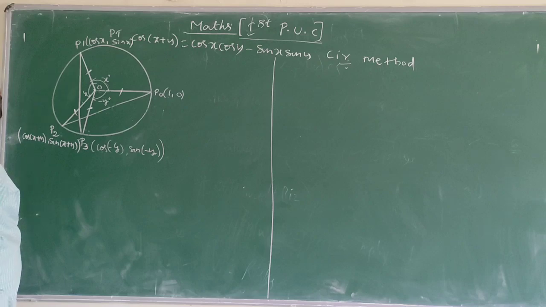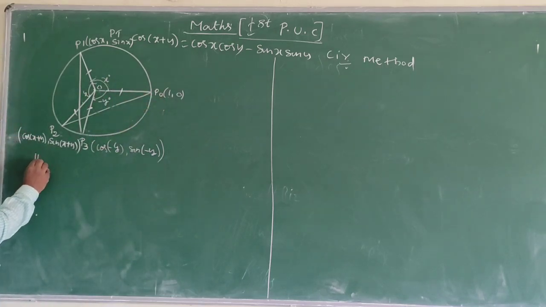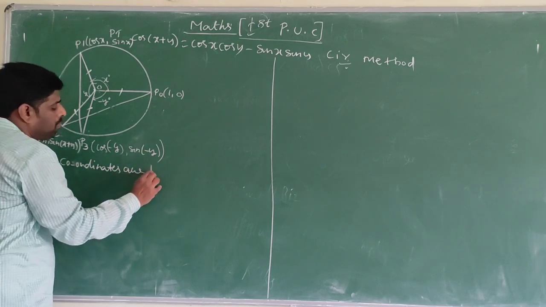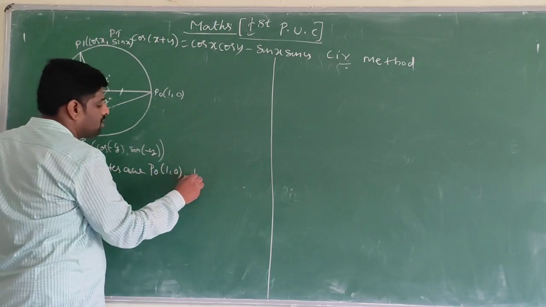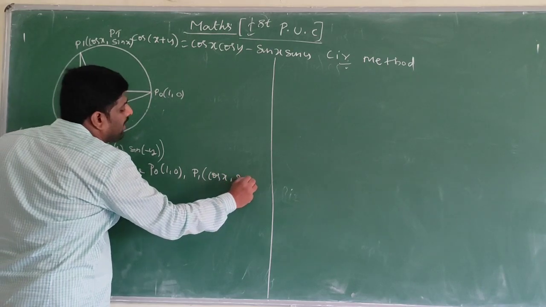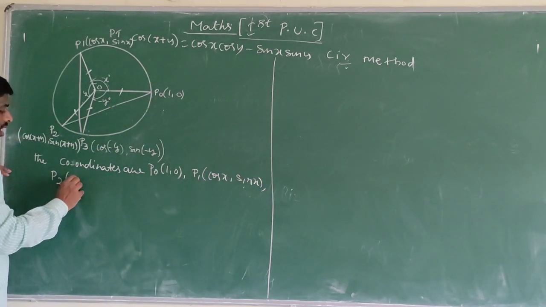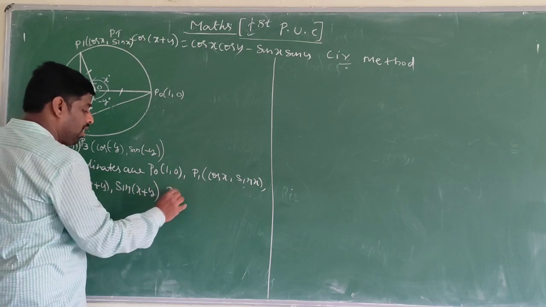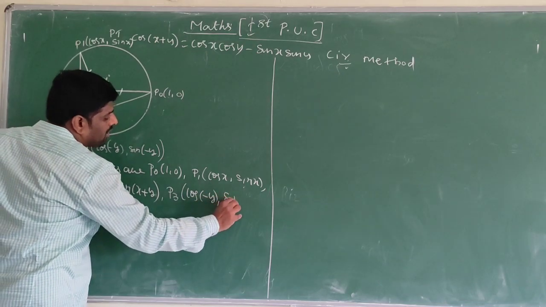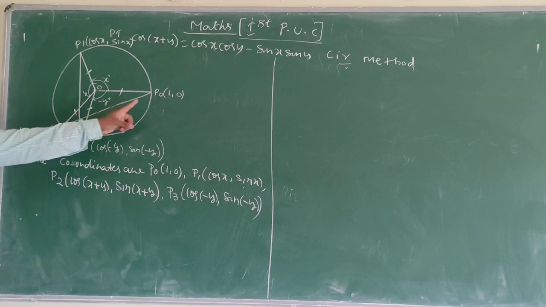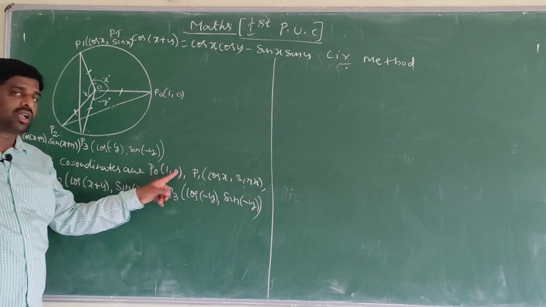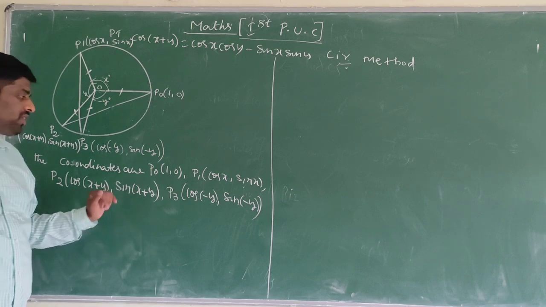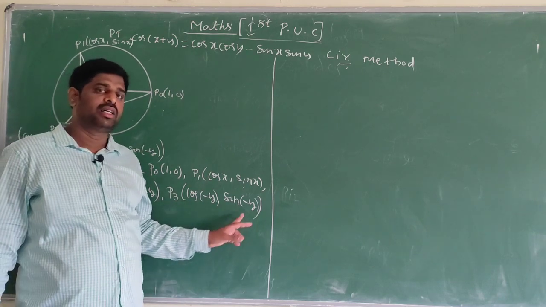Here the coordinates are: P0 is (1, 0), P1 is (cos x, sin x), P2 is (cos(x+y), sin(x+y)), and P3 is (cos(-y), sin(-y)). So consider the coordinates P0 (1, 0), P1 (cos x, sin x), P2 (cos(x+y), sin(x+y)), P3 (cos(-y), sin(-y)).